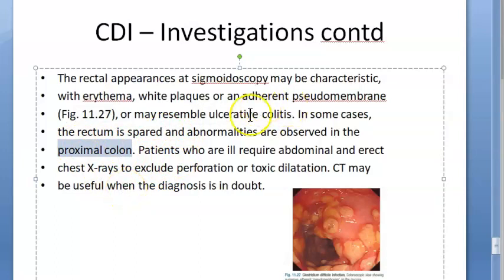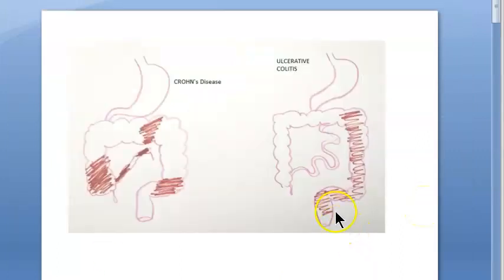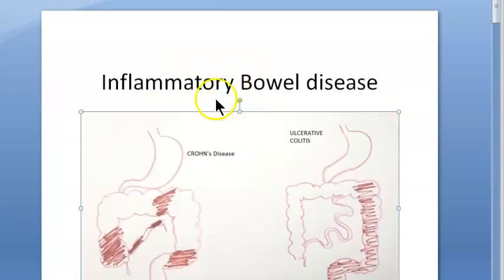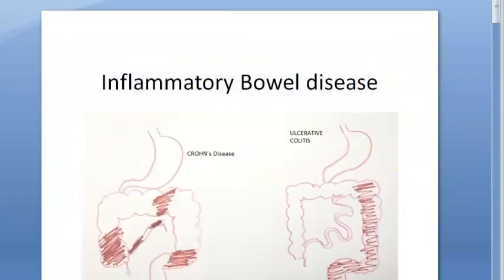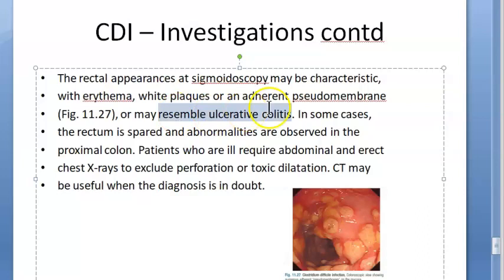But ulcerative colitis is what? Ulcerative colitis will be continuous and from the rectum, right? So here you can see ulcerative colitis, how it goes from the bottom going up. So basically ulcerative colitis and Crohn's and all are what? They are all inflammatory bowel disease. Very good. So it can mimic that. So they are saying, be careful, it will mimic that. You should not miss that it is CDI. Okay.